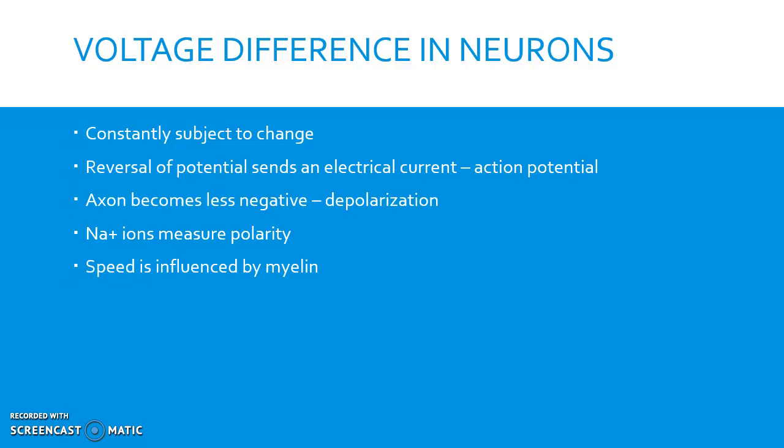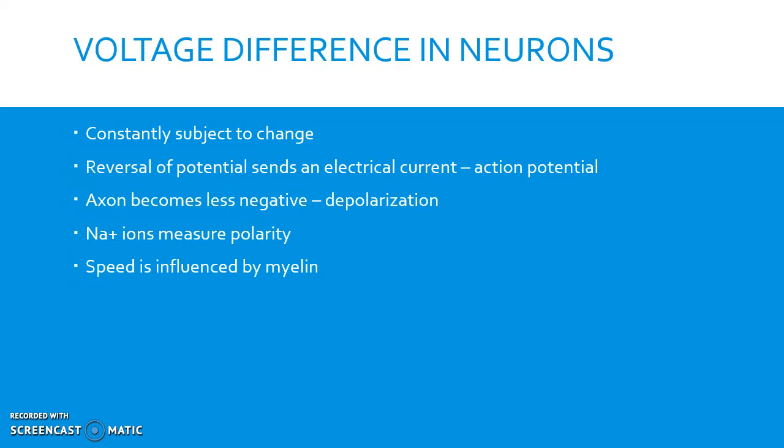Neurons send information by reversing their potential to send an electrical message originating from the cell body that travels to the tips of the axon. This signal is referred to as an action potential. It causes the inside of the axon to become more electrically positive than the fluid surrounding it for less than 1 millisecond. The process of making an axon less negative is called depolarizing.